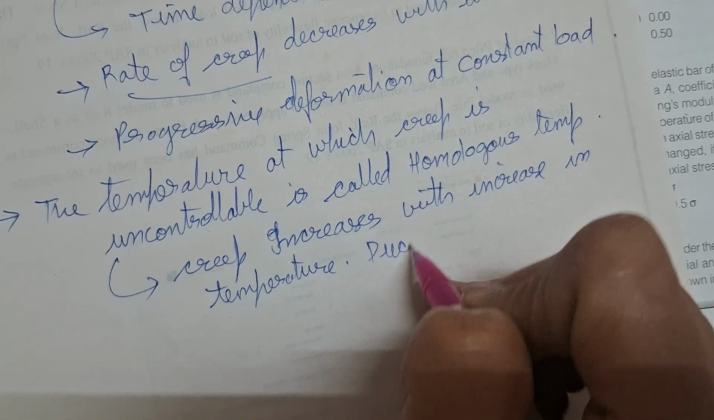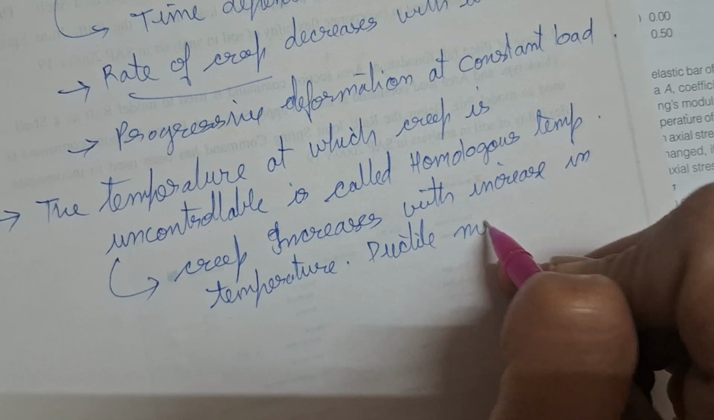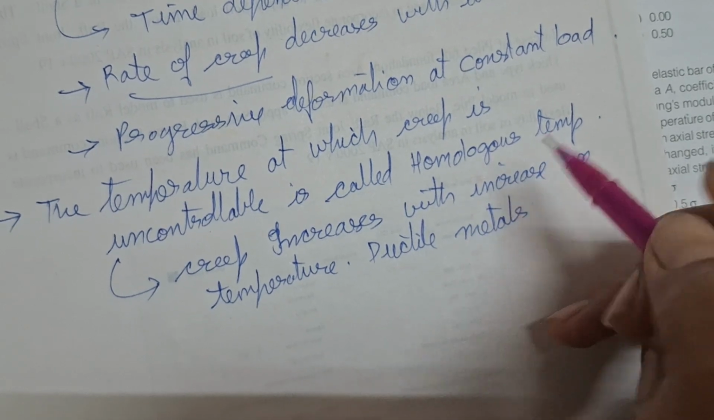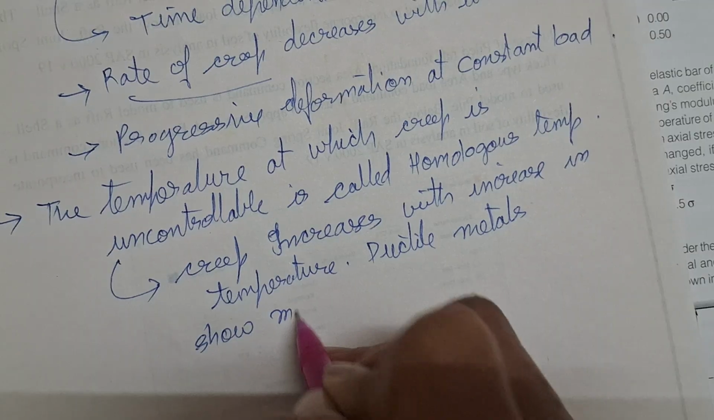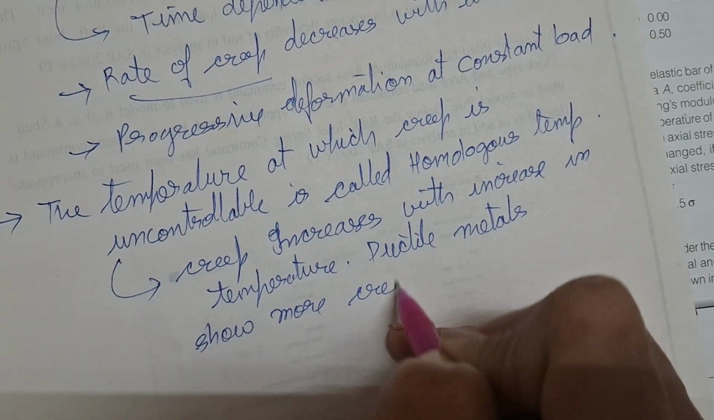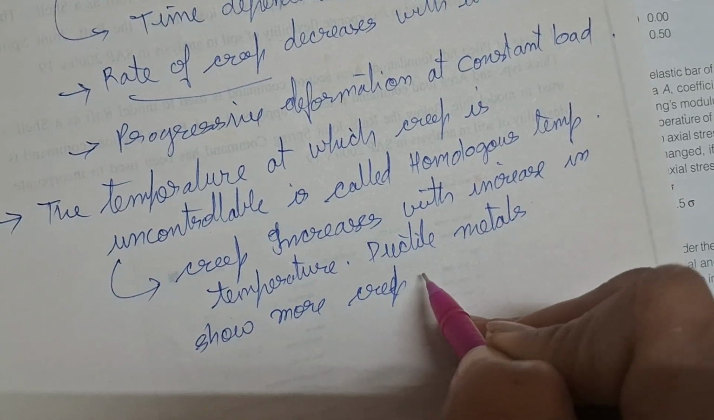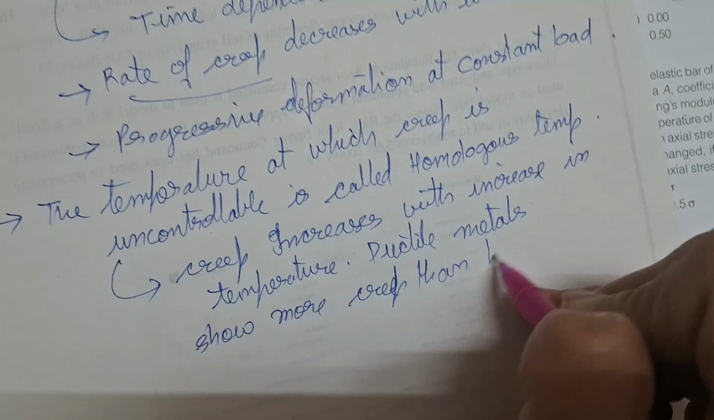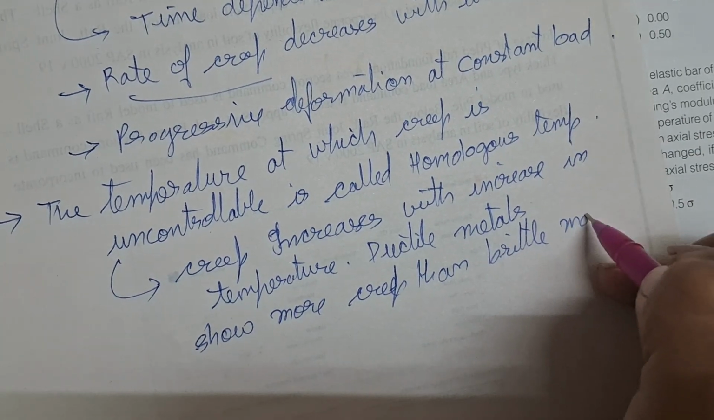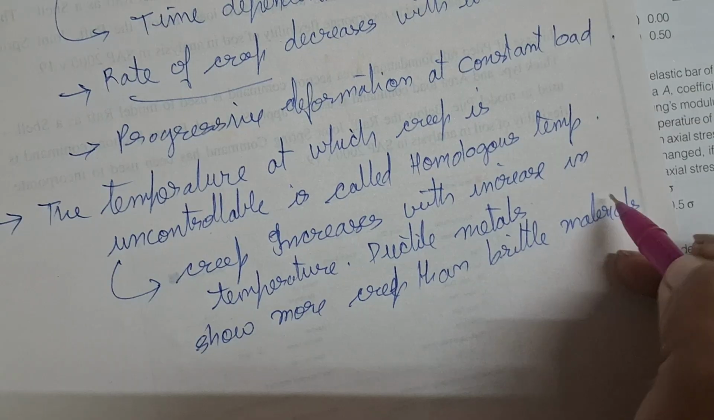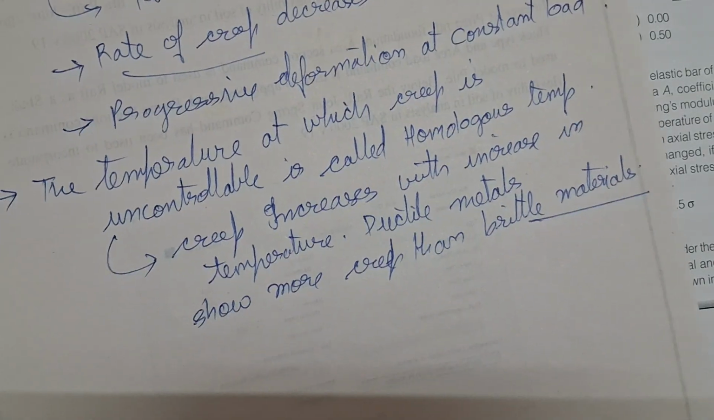Ductile metals show more creep than brittle metals or brittle materials, basically materials. So this is also an important point.